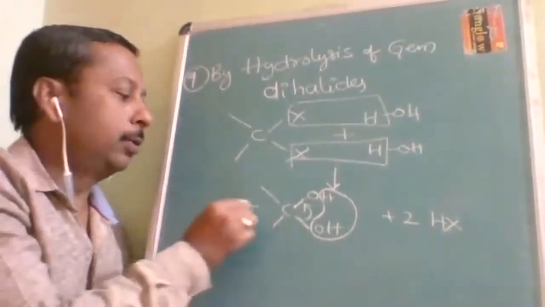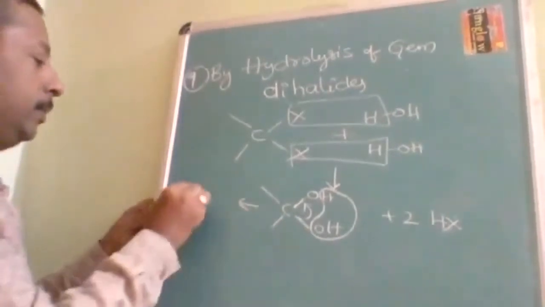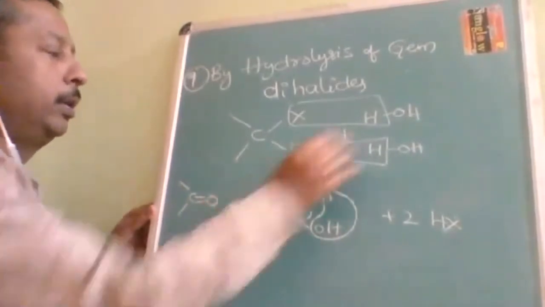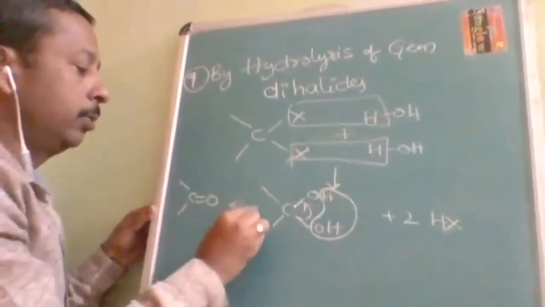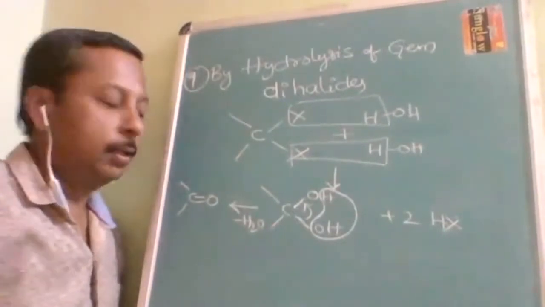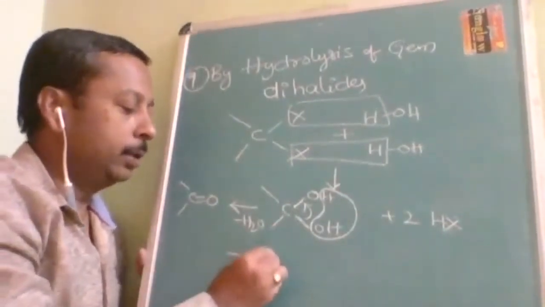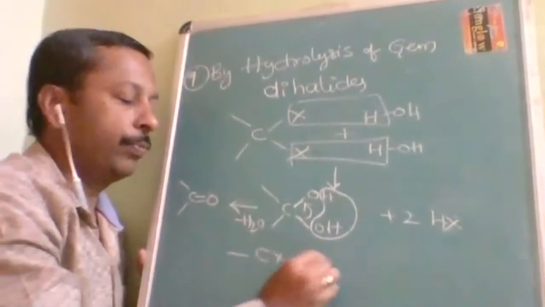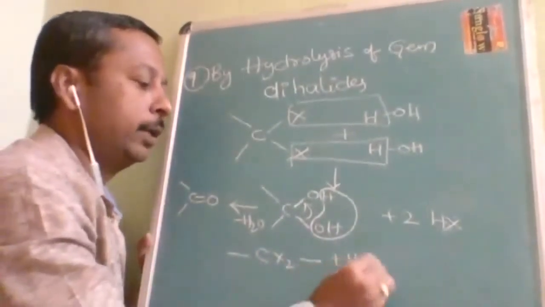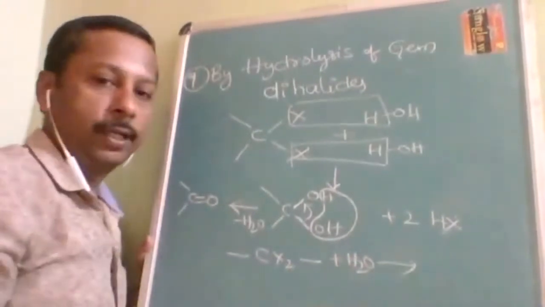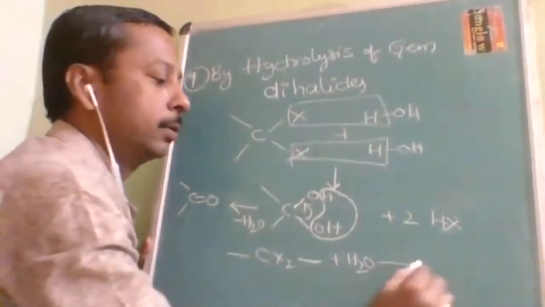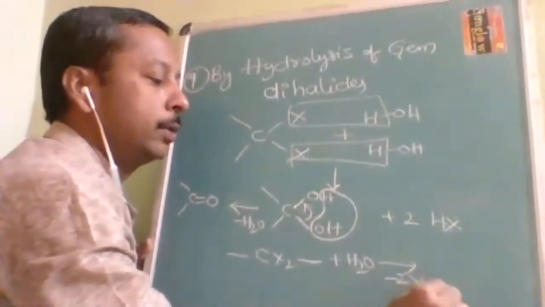Now what is going to form? C double bond O. We used two water molecules, but we got one water molecule back. So simply we can write CX2, geminal dihalide, plus H2O, minus 2HX.